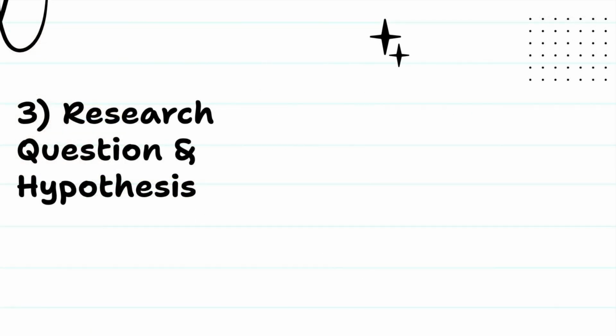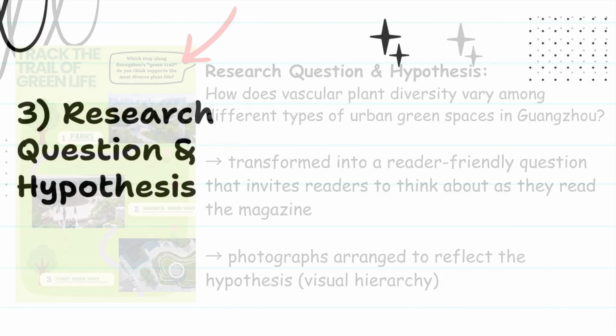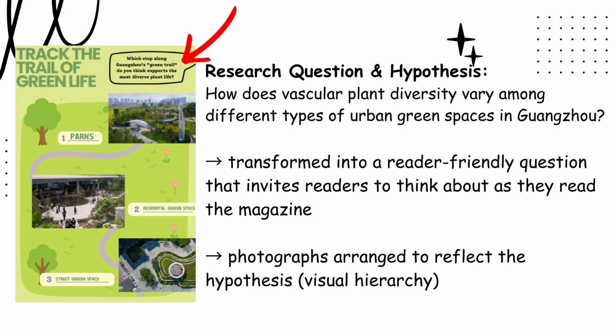The next element is the research question and hypothesis. Rather than presenting the research question exactly as it appeared in the paper, I rewrote it as a magazine-style prompt. Which stop along Guangzhou's Green Trail do you think supports the most diverse plant life? Travel magazines often use questions to spark curiosity and encourage readers to continue reading, so this format fits naturally within the publication. I also represented the hypothesis visually.